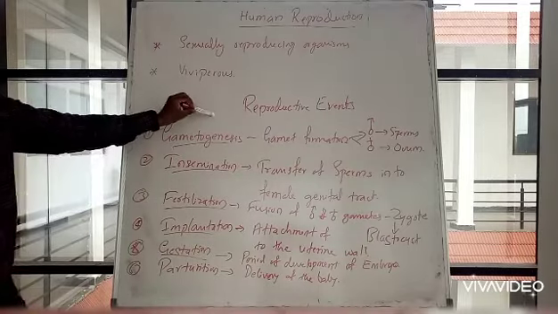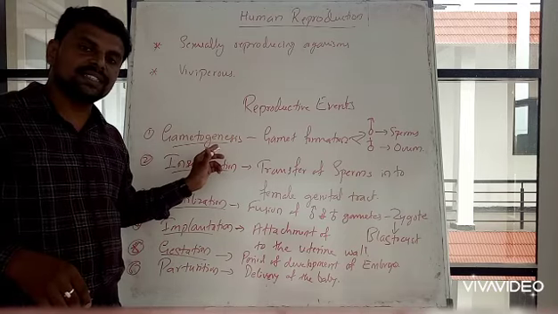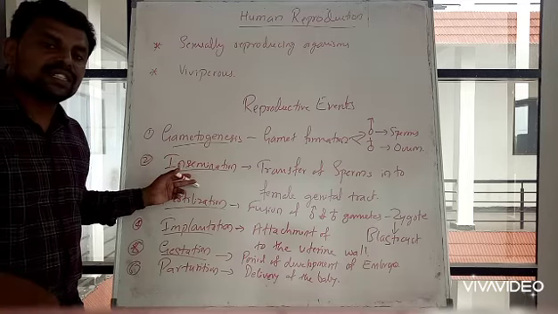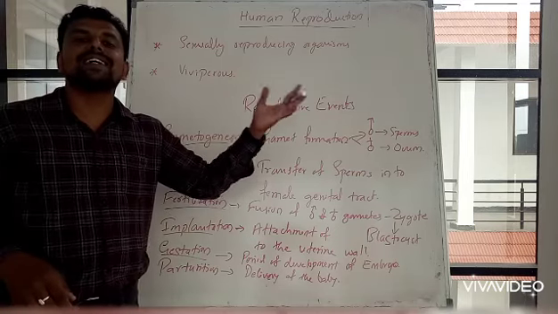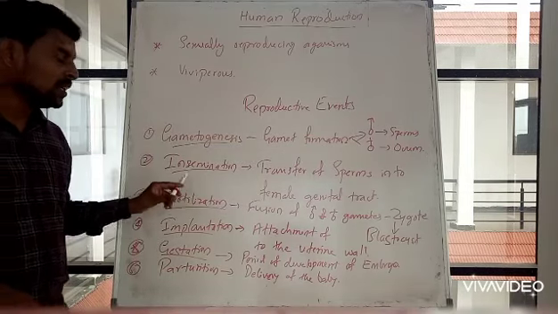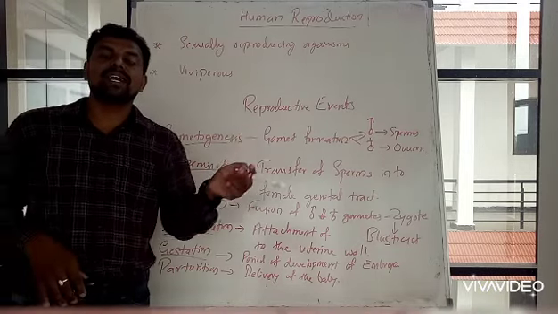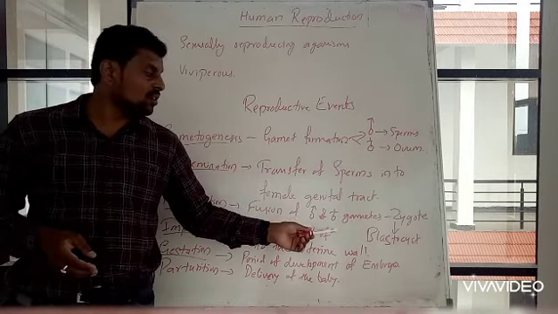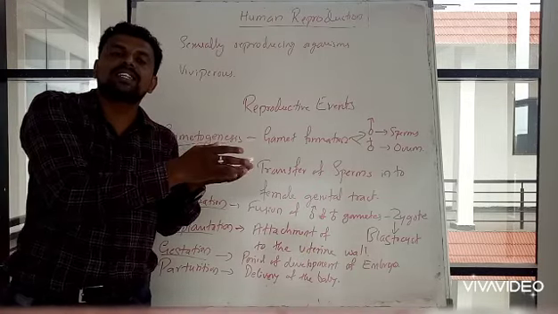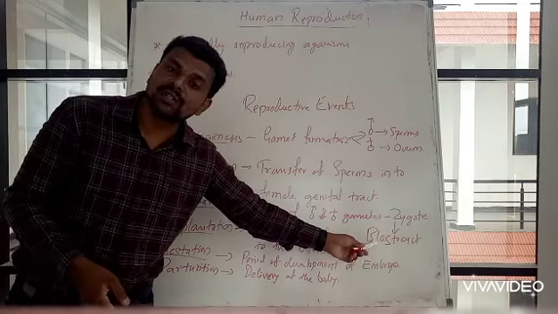So these are the events which take place in human reproduction. The first event is gametogenesis, or gamete formation. The second is insemination, transfer of the male gamete to the female genital tract. The third is fertilization. During fertilization, the male gamete and female gamete fuse together to form a zygote, and the zygote will divide rapidly to give rise to the 2 cell stage, 4 cell stage, or 8 cell stage. Those stages are known as blastocyst.